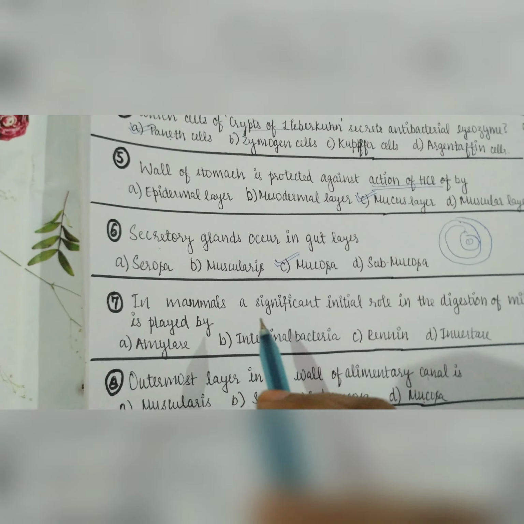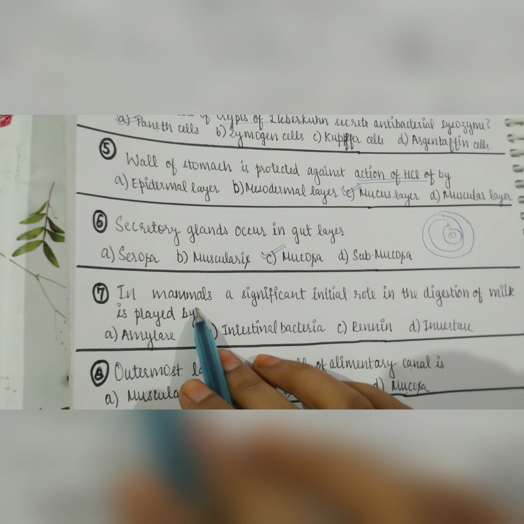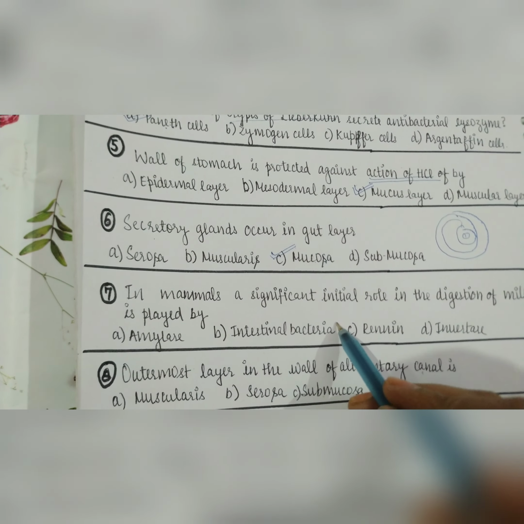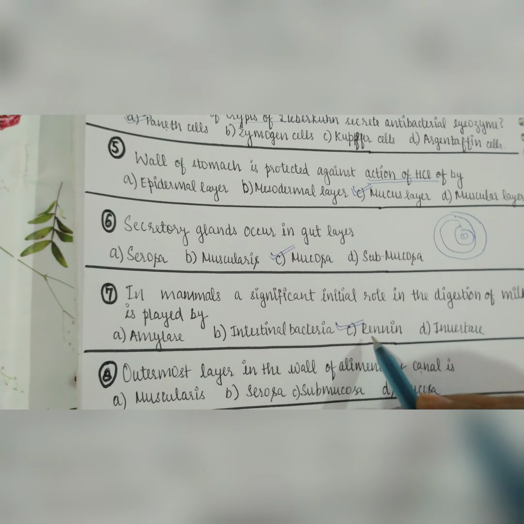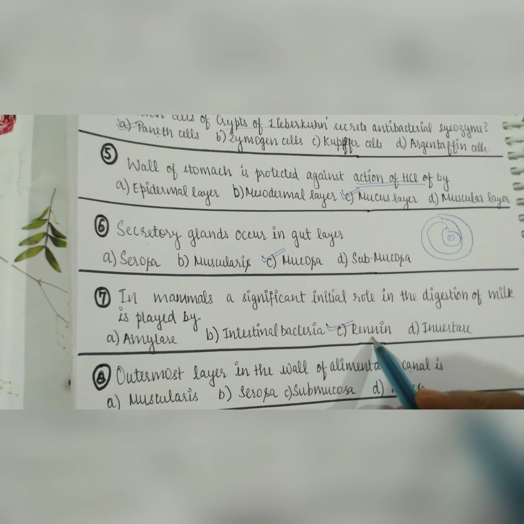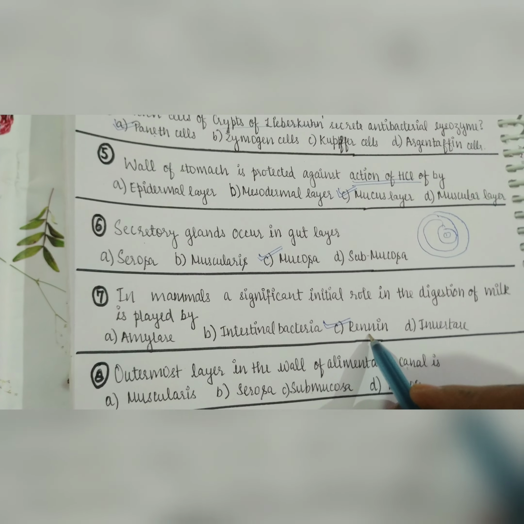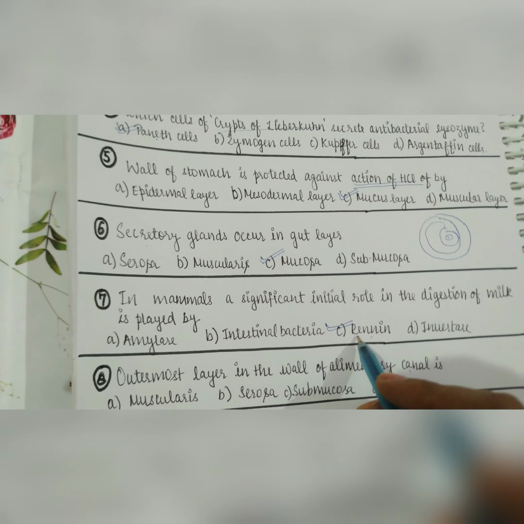Okay, so next question: in mammals, a significant initial role in digestion of milk is played by. It is the renin. We all know that in infants, renin plays a very important role in digestion of milk. Therefore, artificial renin is taken from calf. Yeah, this is additional information.